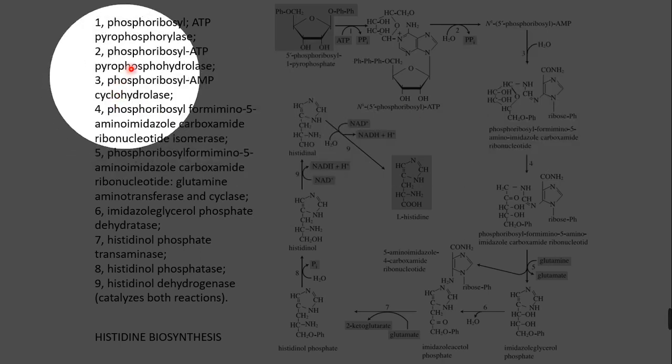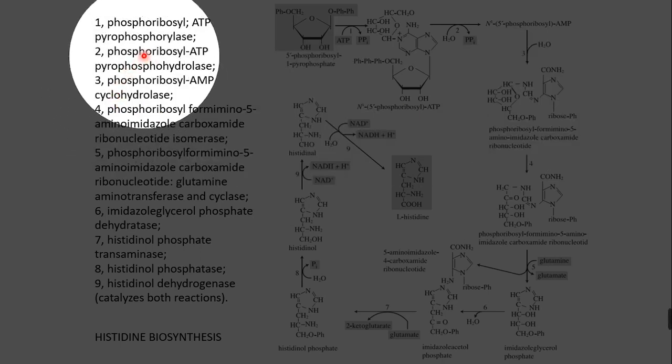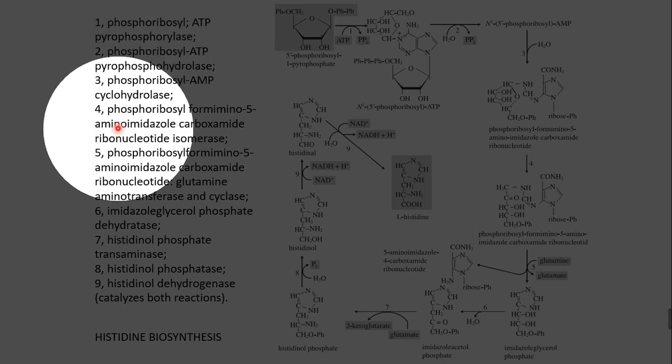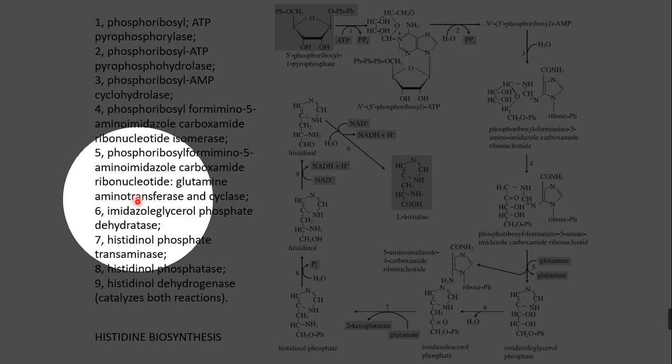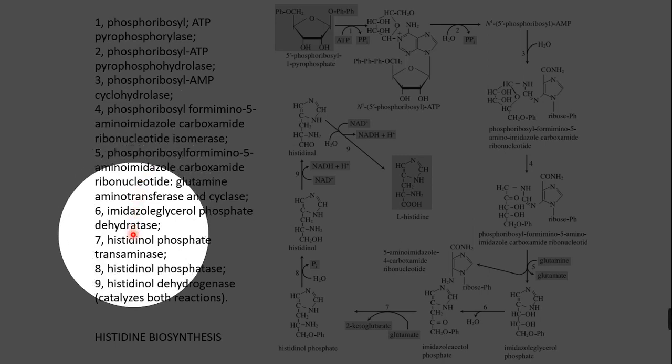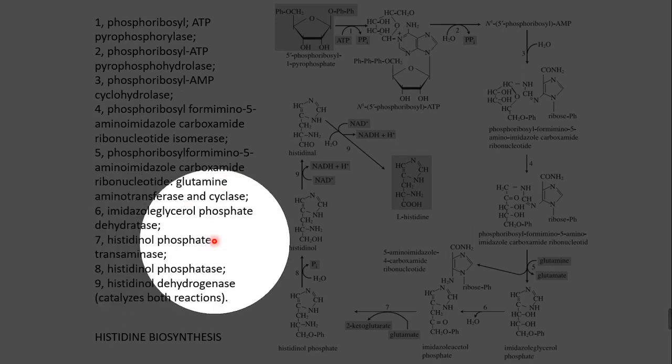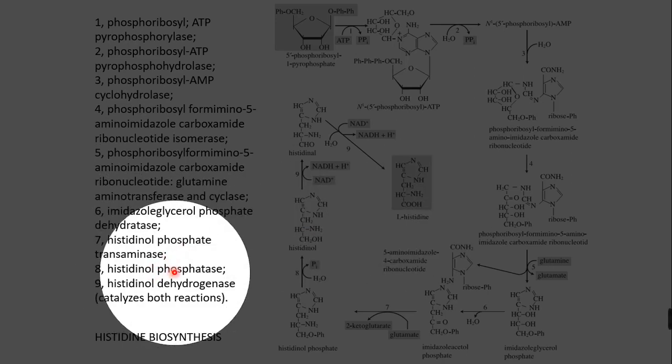And maybe you have to write the names of the enzymes also. The first enzyme is phosphoribosyl ATP pyrophosphorylase. No need to write the full name of the enzyme, pyrophosphorylase is enough. The second is pyrophosphohydrolase, the third is cyclohydrolase, the fourth is ribonucleotide isomerase, the fifth is aminotransferase and cyclase, the sixth is dehydratase, the seventh is transaminase, the eighth is phosphatase, and the ninth is dehydrogenase. Maybe the last one is very important, the function is very important to identify.